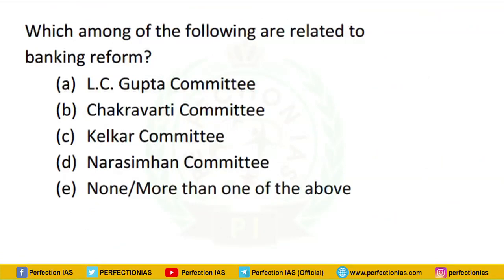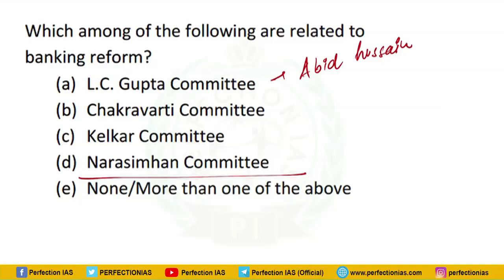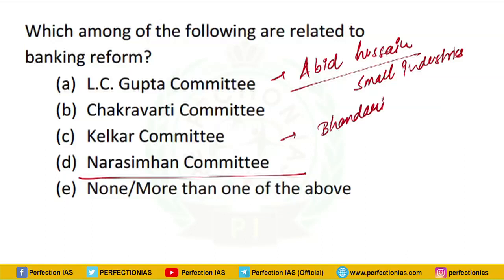Next question is, which of the following are related to banking reforms? So the Narasimham committee is related to banking sector reforms. Now apart from the Narasimham committee, a few other committees are important from an exam perspective. One is the Abid Hussain committee. Actually this has been asked multiple times, and this was a committee related to small industries. Apart from that, recently the Bhandari committee was asked. Bhandari committee is related to restructuring of RRBs, that is regional rural banks.